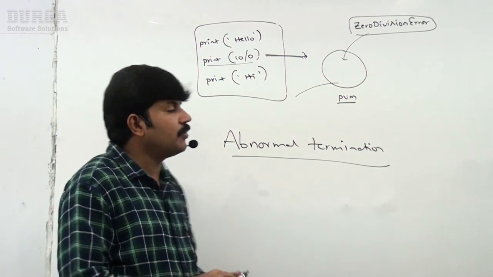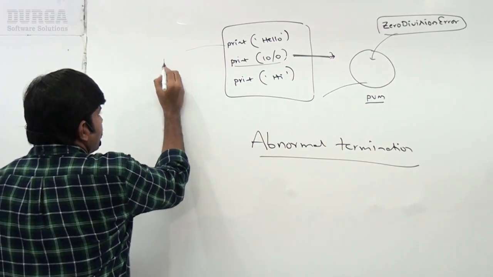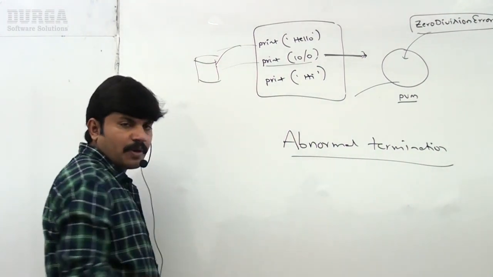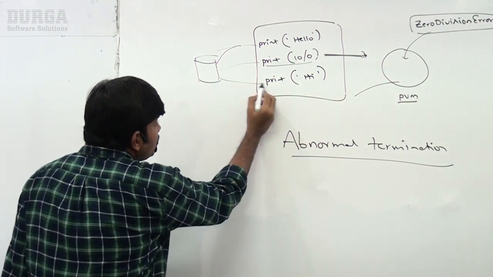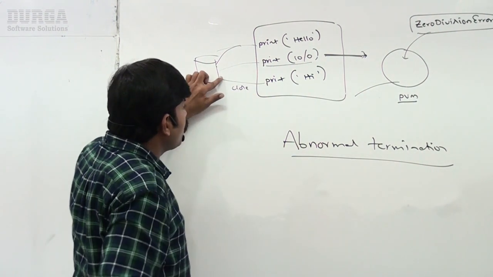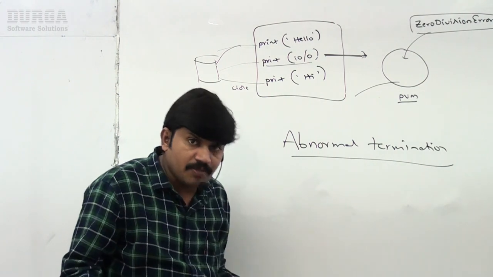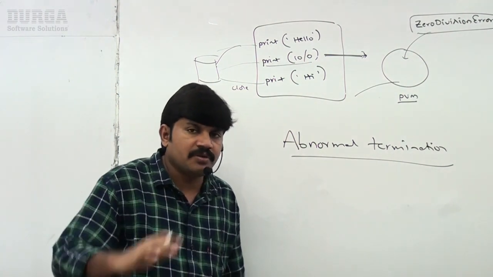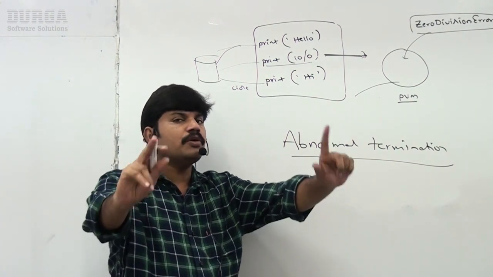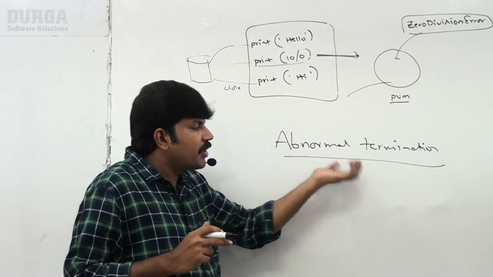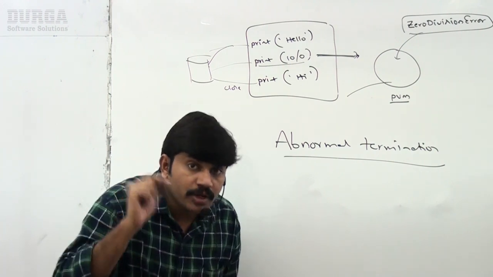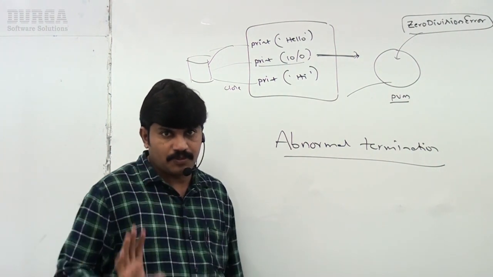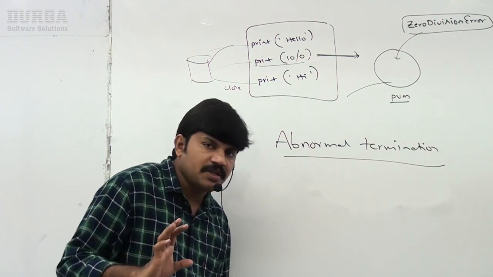Non-graceful termination. Suppose you open one database connection, and while reading data, a problem came. Now there is the closing of the database connection, but no one is going to close the DB connection, obviously. So it's a bigger problem. That's why we don't want abnormal, non-graceful termination. To prevent this abnormal termination, we require exception handling by using try and except blocks. How you can use that I will take care of, don't worry.